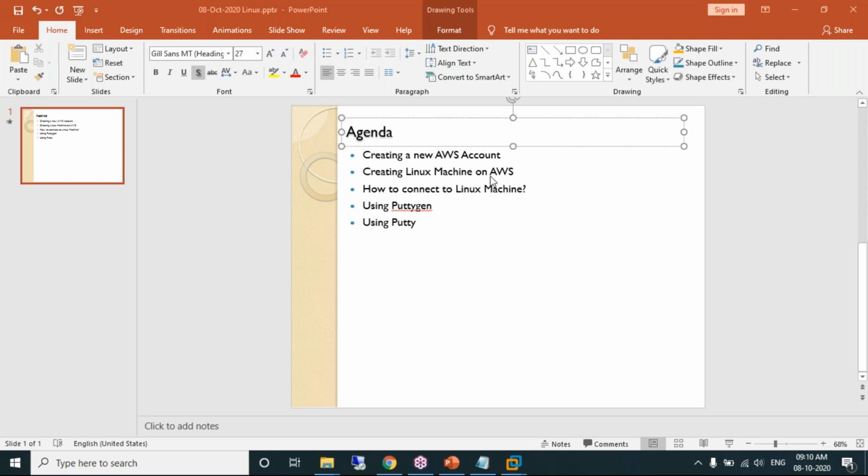Redappa, do you have an AWS account? No, actually, I created one long back, but nowadays I'm not using that AWS account. Probably you need to recreate the AWS account.